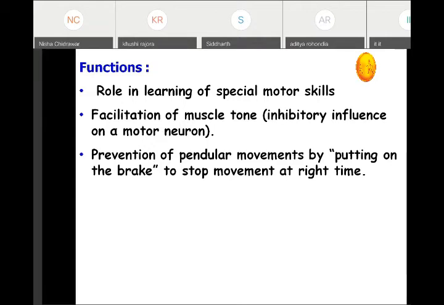Similarly, this pendular movement of putting the brake can be seen when we are crossing the road. While crossing the road, just looking at the vehicle, we can judge what will be the motion of that vehicle. Can I move fast and cross the road before that vehicle comes, or should I stop? All this decision making is done by the spinocerebellum.